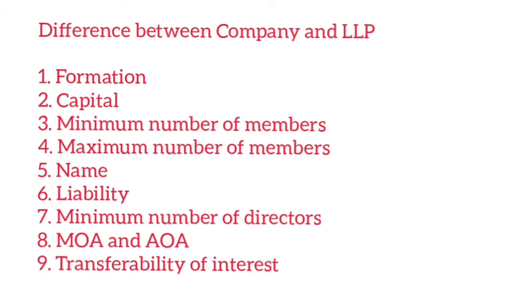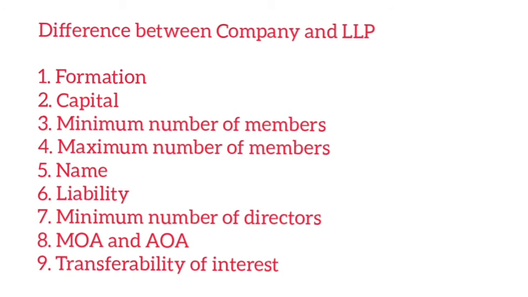Regarding the name, in the case of a public company, they should add the word limited. And in the case of a private company, they should add the words private limited. Whereas in the case of LLP, you will add the word LLP. Then liability, that is, in the case of a company, the liability is to the extent of the value of shares. Whereas in the case of LLP, liability is limited to the extent of the contribution to the LLP.